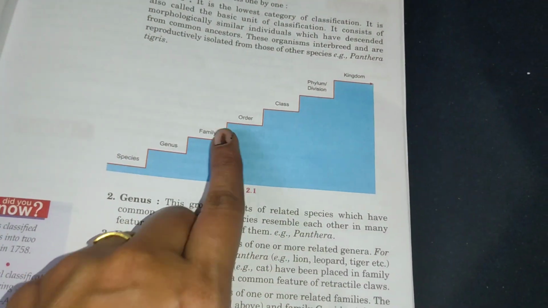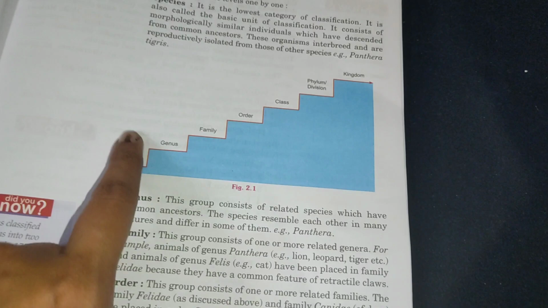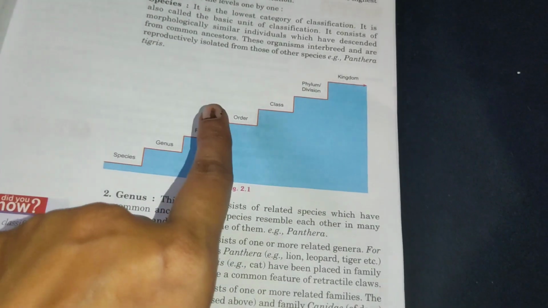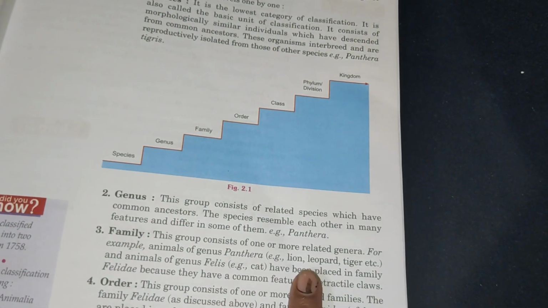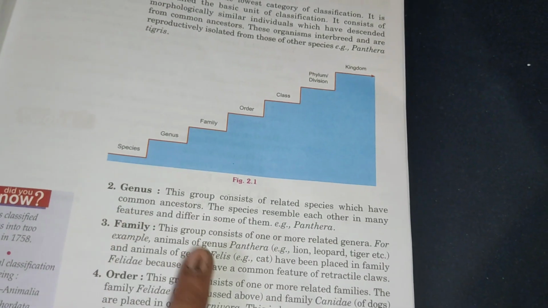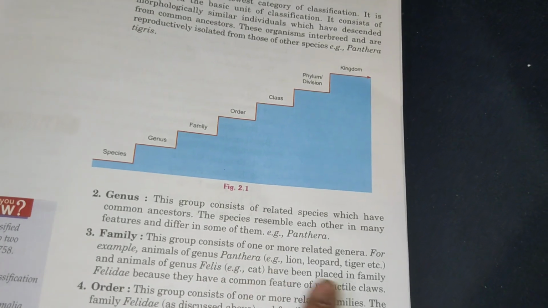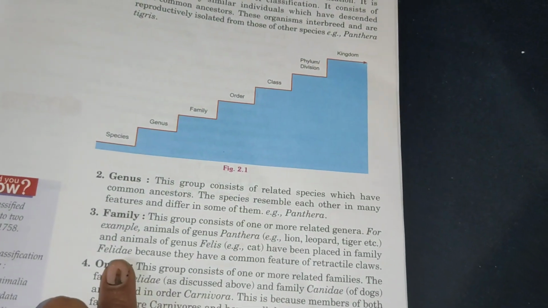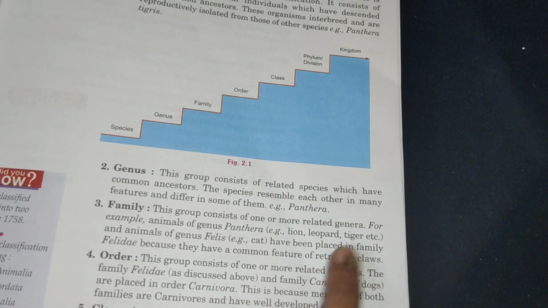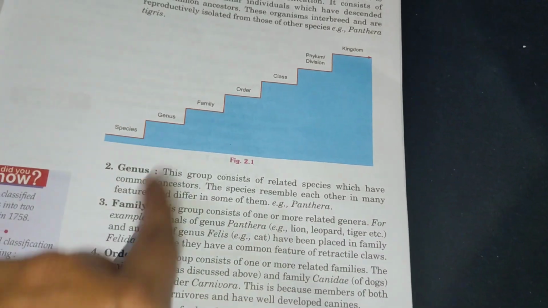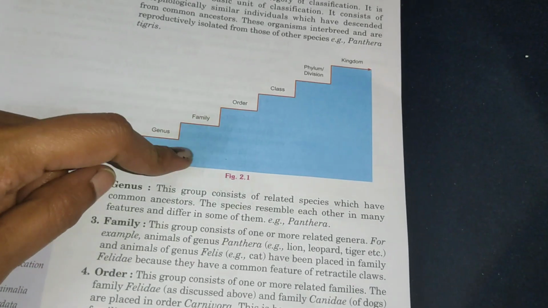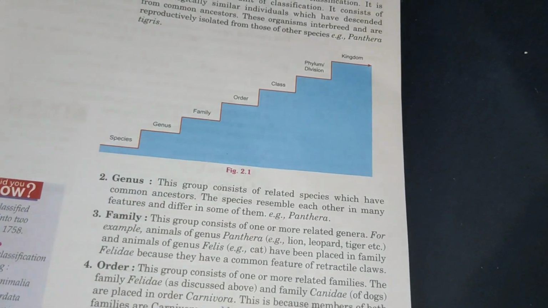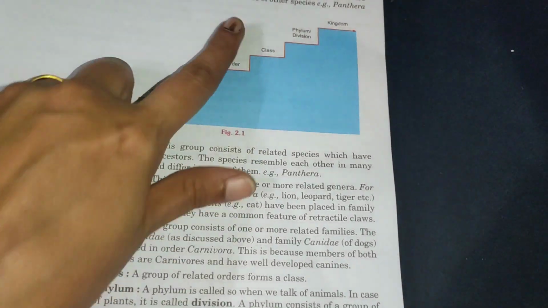Next, family. A family consists of a group of one or more related genera. A group of species is a genus, a group of genera is a family. So for example, animals of genus Panthera like lion, leopard, tiger, etc., and animals of genus Felis, cat, have been placed in family Felidae. So lion, tiger, leopard, cat all come into the same family Felidae, because they have common features like retractile claws.